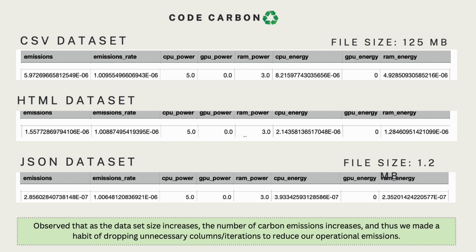I think one of the main insights that we both got out of this was that as the dataset size increases, there are more operations and more computations, which increases the carbon emissions. And thus, we made a rule of thumb that we would not do any unnecessary iterations, and also we dropped a lot of columns, especially in the CSV file, so that we don't have to go through calculations of each one of them, and we can reduce the carbon emissions. And hence, we wanted to make sure we have the most efficient and optimized code.